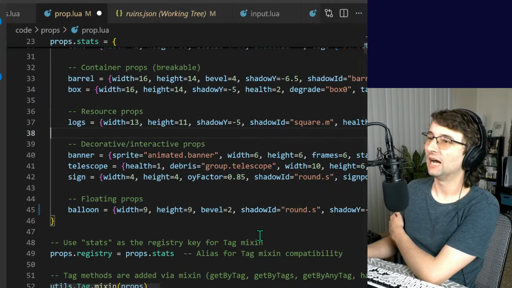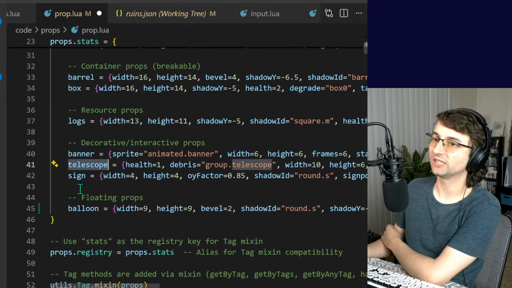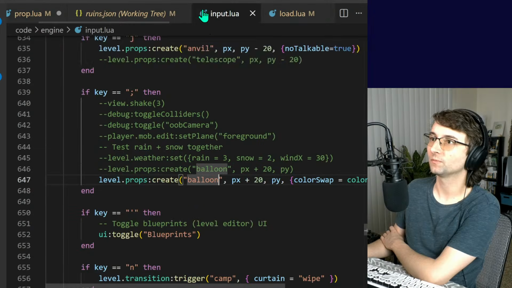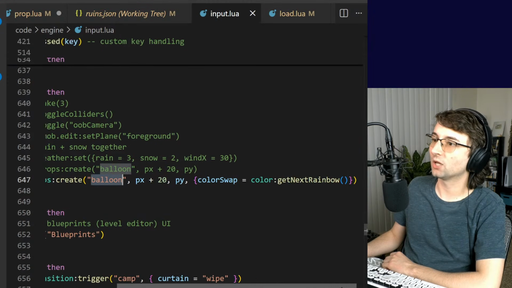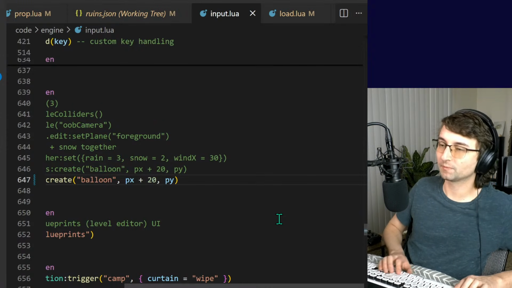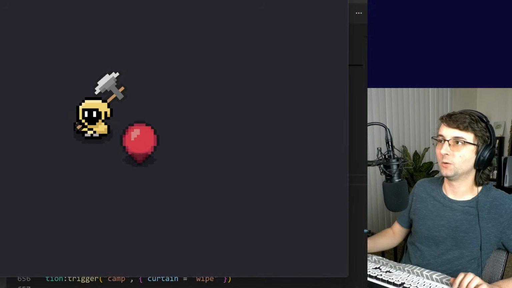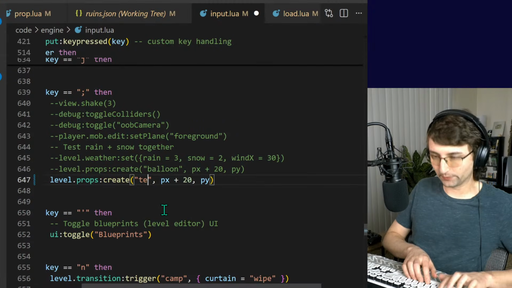I'm a little bit unsure what to check. Let's see how the other ones do, like sign and telescope. Let's do telescope. Telescope is a good one. I'm also going to get rid of this color swap thing, because maybe that's screwing it up too. Let's try that first. Nope. And we're going to say telescope.